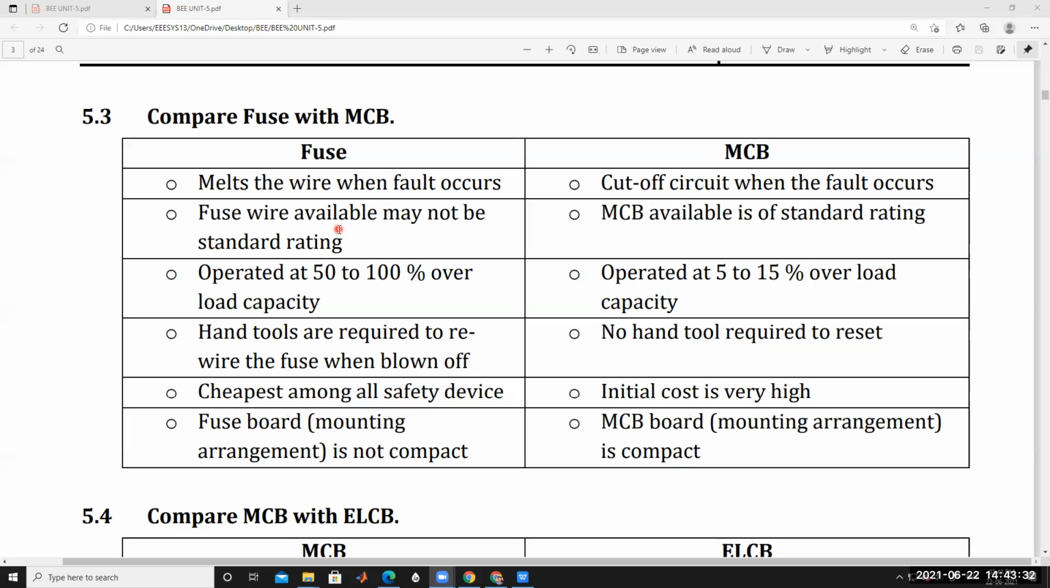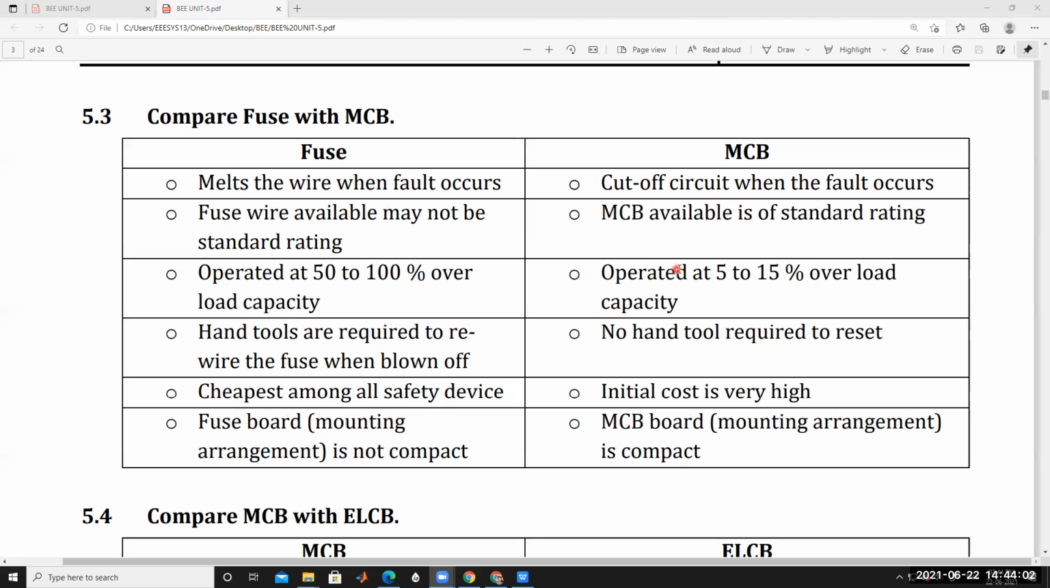The fuse is placed in series with your devices. The MCB is also connected in series with your device, but it has a rating. So 240 volts, 16 amps, or 230 volts, 10 amps. Like that, these standard operating ratings are there. And here the fuse operates at 50 to 100% overload capacity.